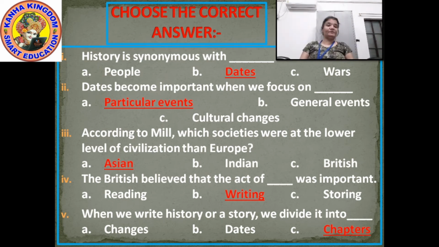Again we have 3 options. Number A, Asian. Number B, Indian. Number C, British. So our answer is Asian. A is the option and A is the answer. According to Mill, which societies were at the lower level of civilization than Europe? It is the Asian societies.